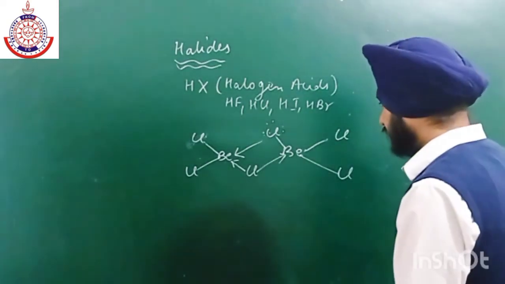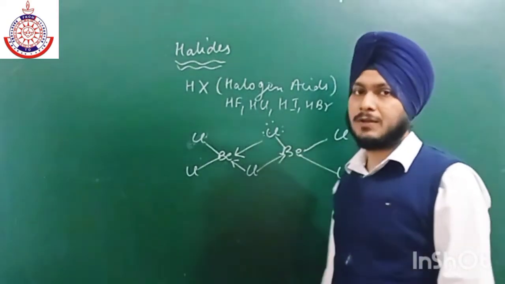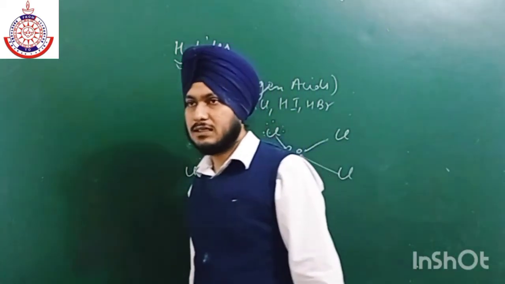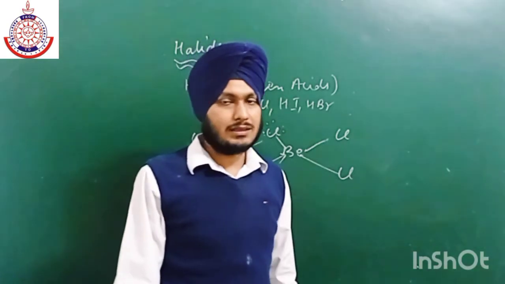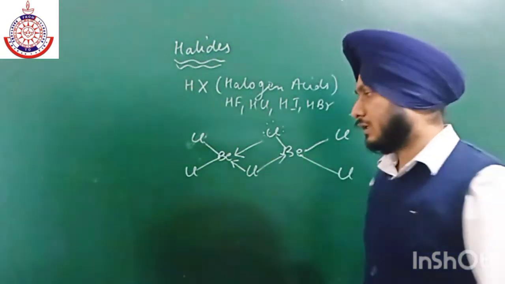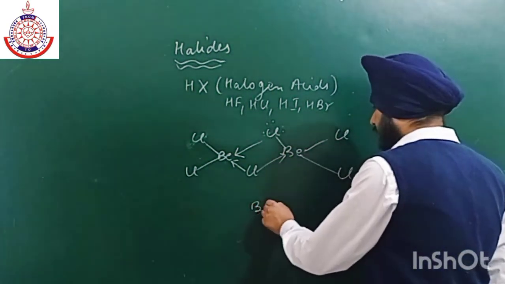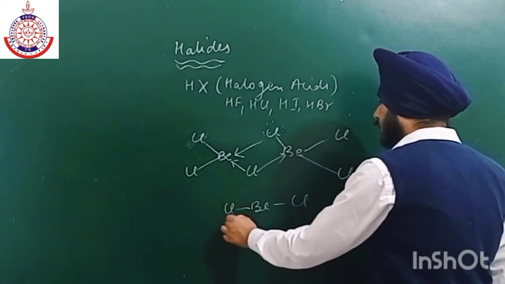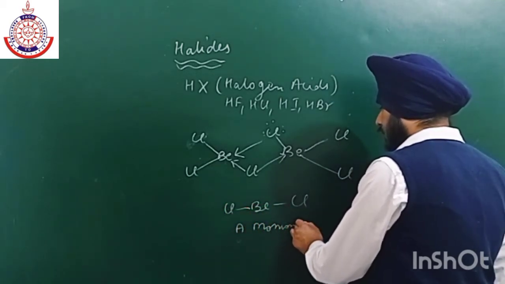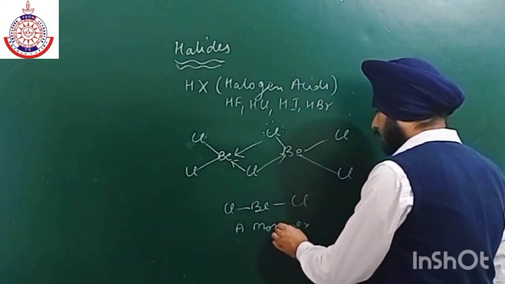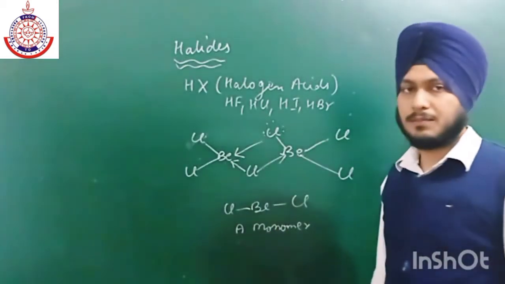Okay, but upon heating, firstly it changes into a dimeric form and then to a monomer. ठीक है, तो upon heating they get changed into BeCl2, a monomer. एक monomer unit में ही change हो जाते हैं upon heating.